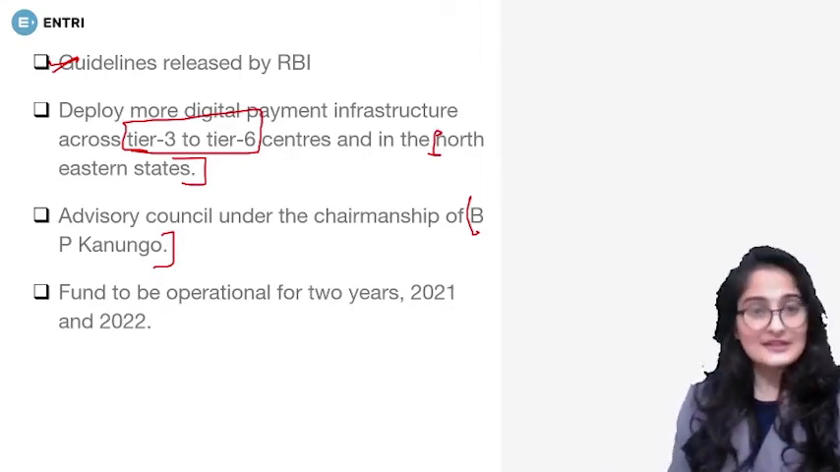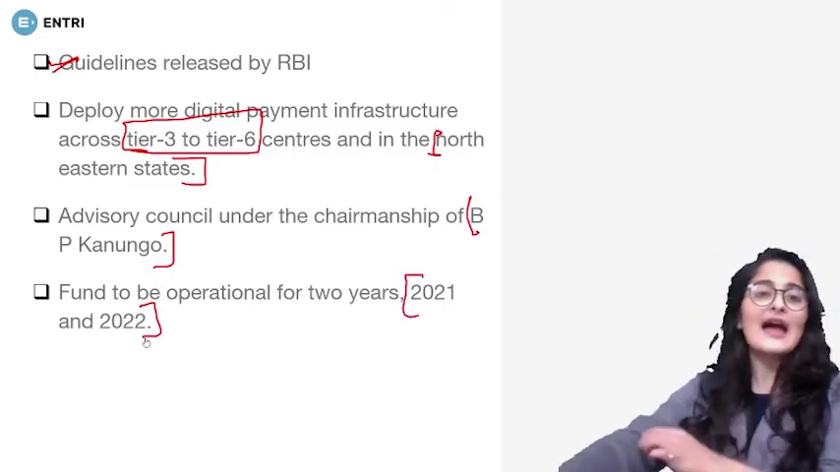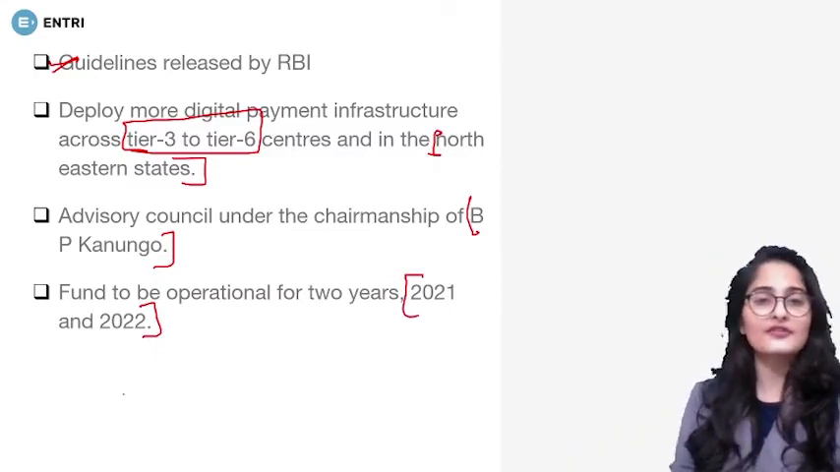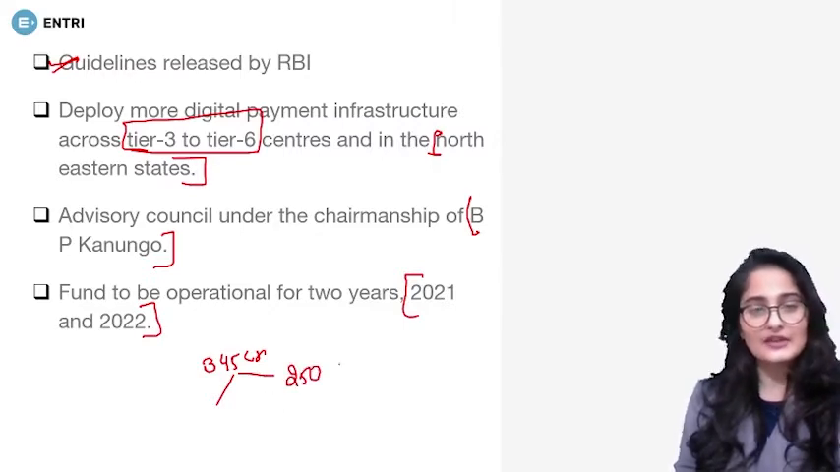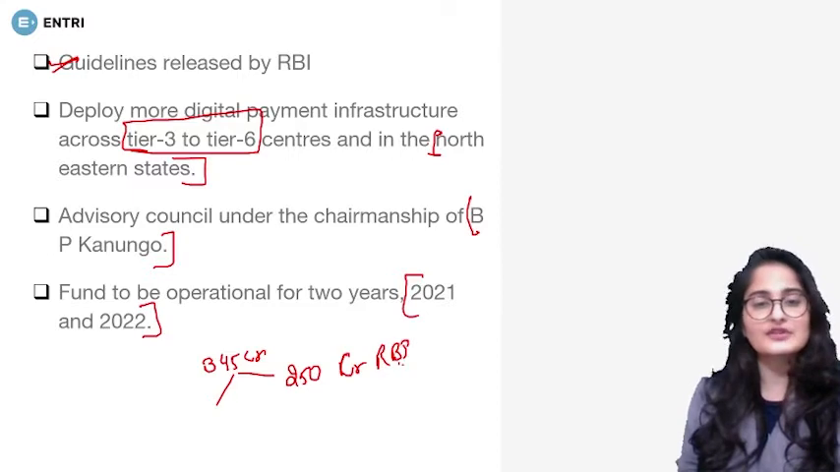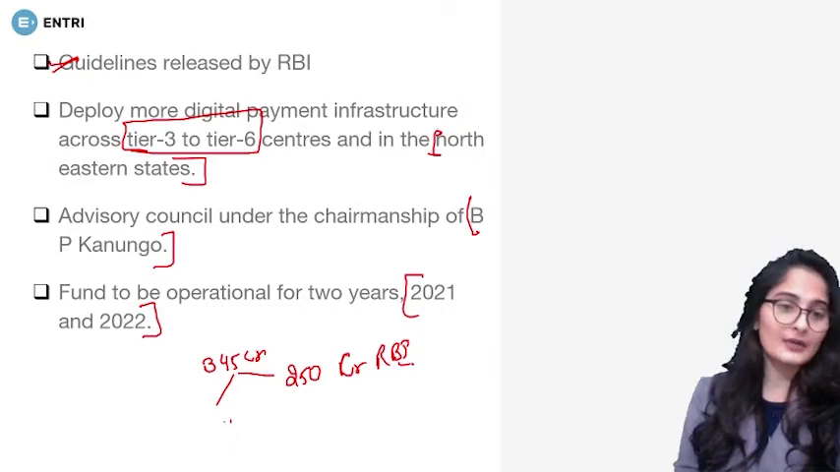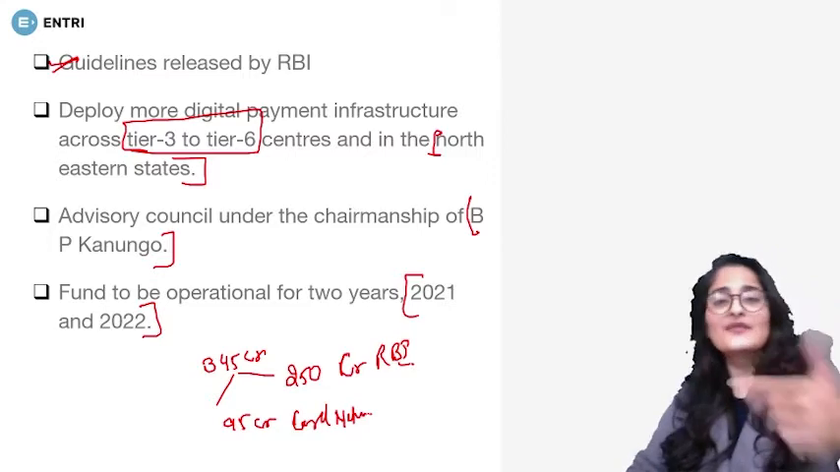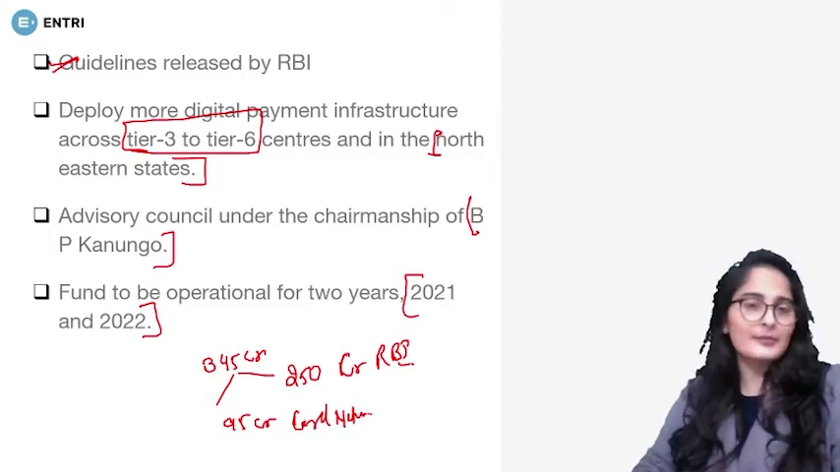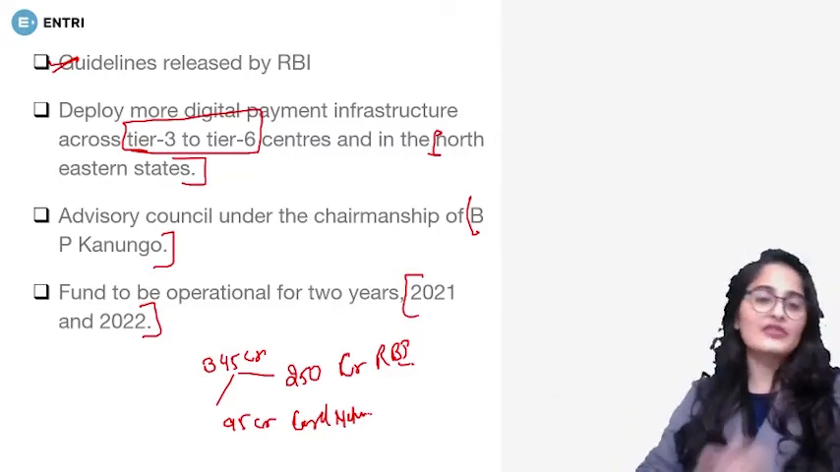Right now, for 2 years this fund is going to be working. That is from 2021 to 2022, and the fund corpus is about 345 crore rupees. Now, out of this, 250 crores are to be contributed by RBI, whereas 95 crores are by card networks. Card networks being RuPay, Visa, MasterCard, all of these are going to put in this. So 95 crores by card networks and 250 crores by RBI, making it 345 crores.